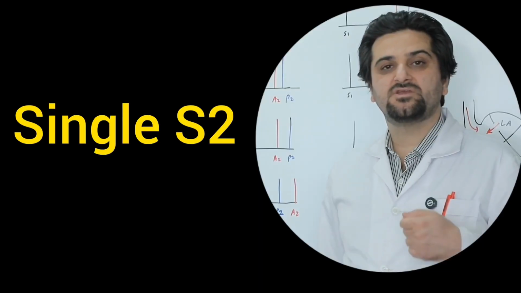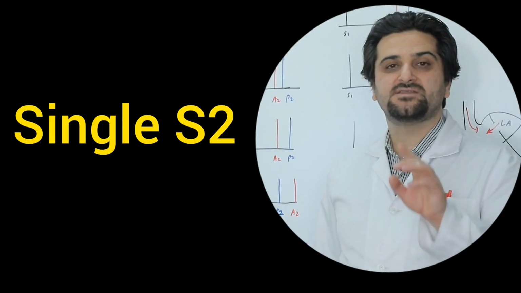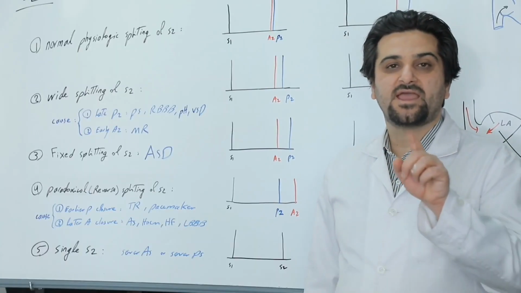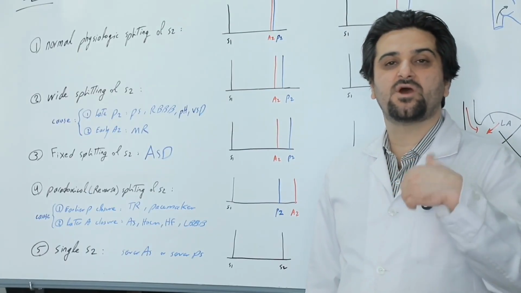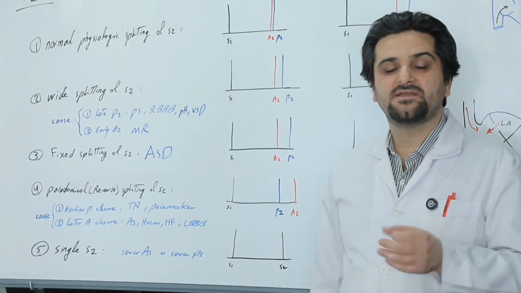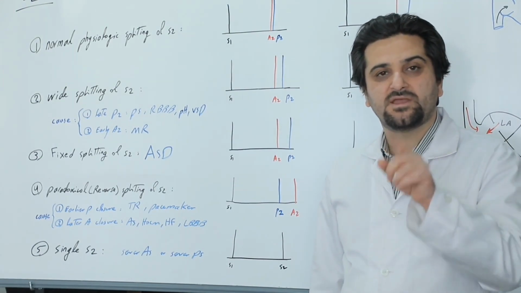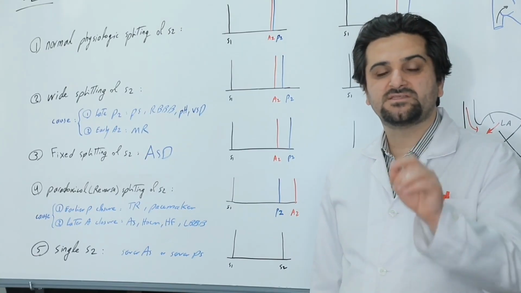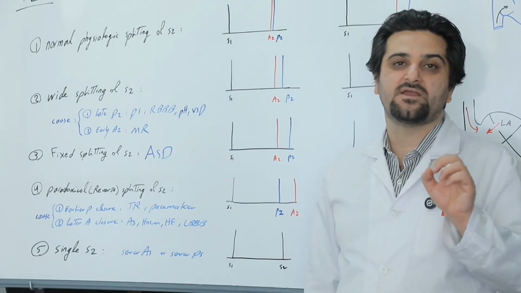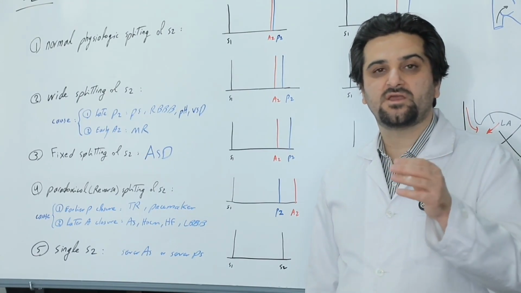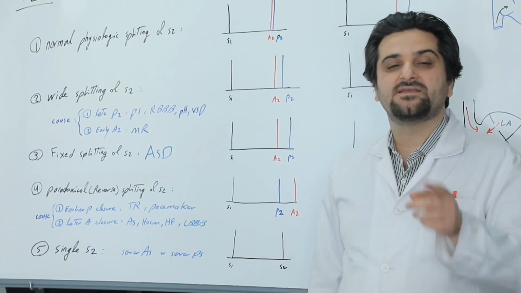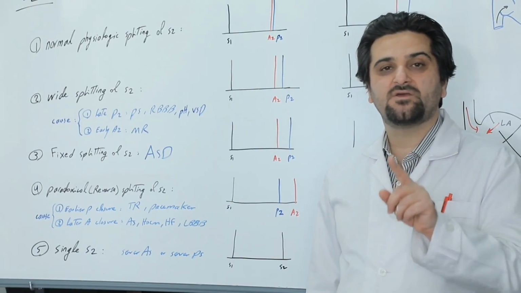There's another situation where the second heart sound is heard as a single sound, meaning the A2 and P2 components are not present separately. A single S2 is heard when the aortic or pulmonary valve is severely stenotic and calcified, which causes the valve closure not to produce a sound. In these individuals, the second heart sound has only one component.